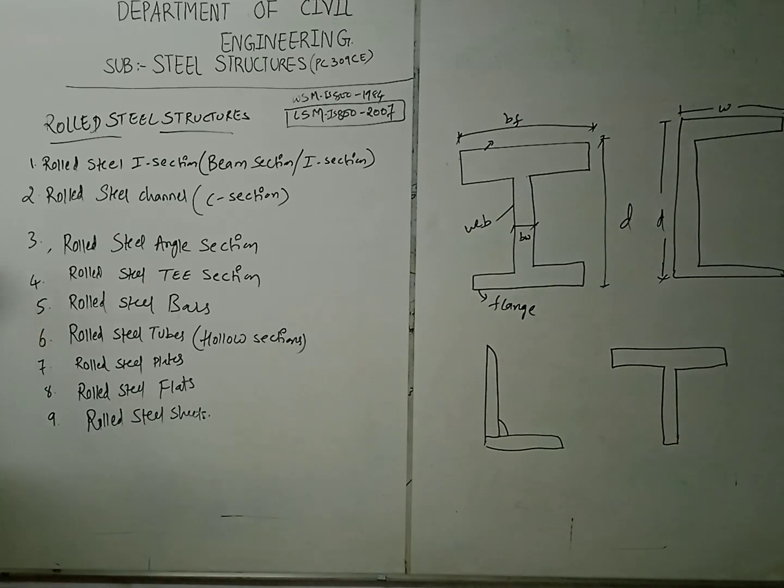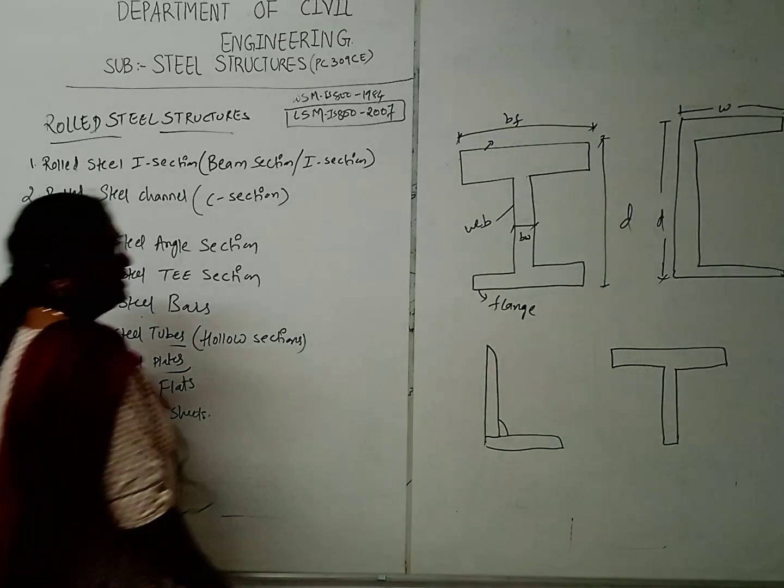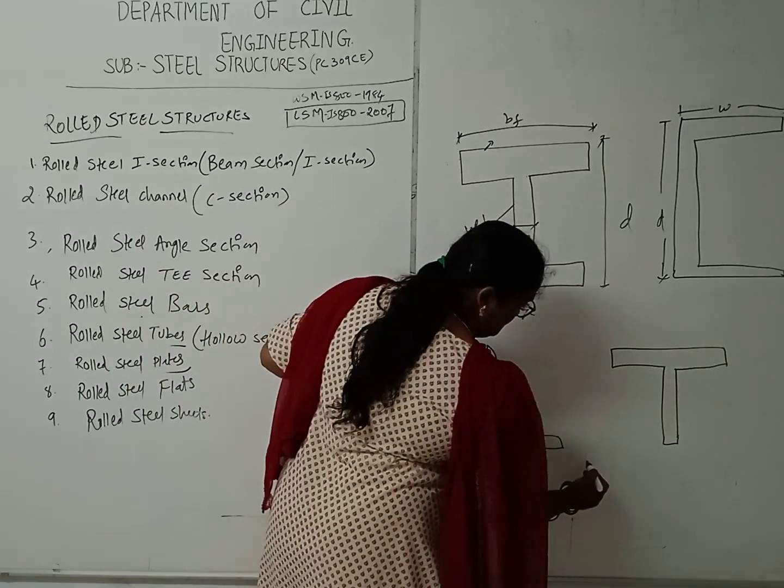When we are laying the pipelines, at that time you can see rolled steel tubes. Next one is the rolled steel bars. Bars you can see in the market, which are directly available raw. And the next one is the steel plates. Steel plates you can find like this.